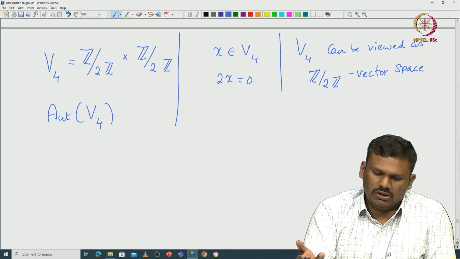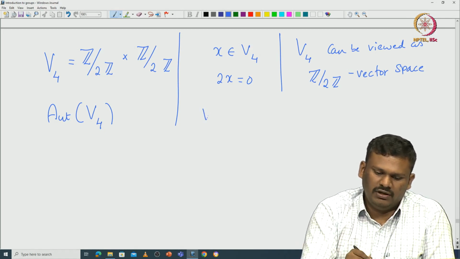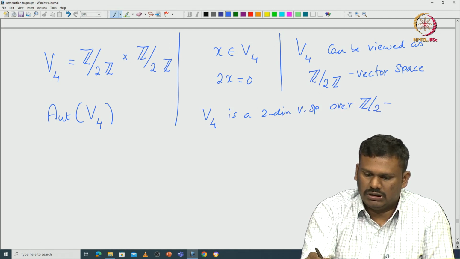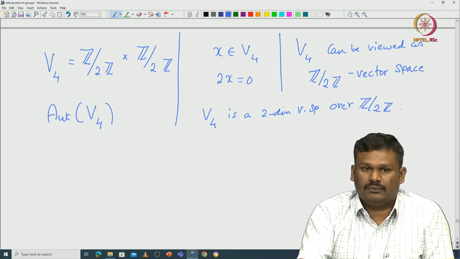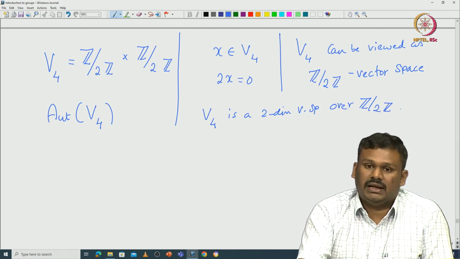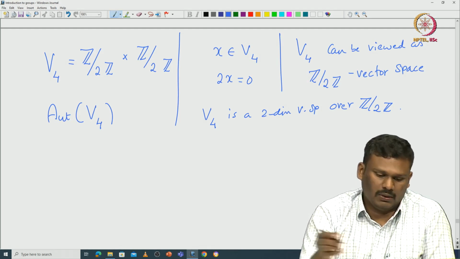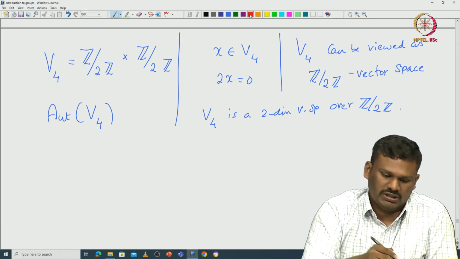So, once you have identified this, V4 is a 2-dimensional vector space over Z/2Z. That is how we are viewing it. Now it is not hard to see that any group automorphism of V4 is nothing but a Z/2Z vector space isomorphism. Okay. So, this is something I will leave it to you to check.